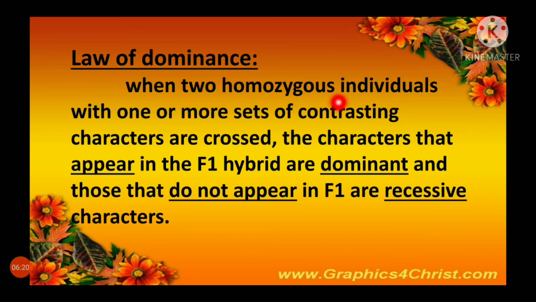So when two homozygous individuals with one or more sets of contrasting character, if two or more individuals are having majority of one character, that is said to be dominant, and those that do not appear in F1 are recessive characters. Are you clear, students? The character which is in more number is said to be dominating character. If the character is very less, then it is said to be recessive character. That is law of dominance.